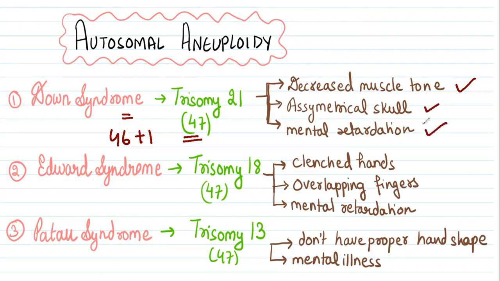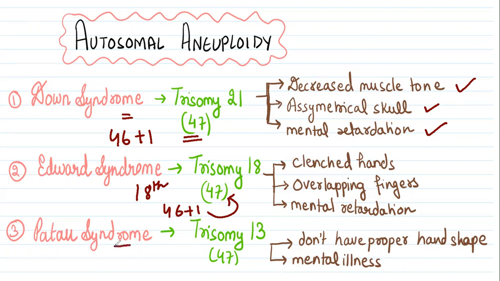Edward syndrome: basically on the 18th chromosome, one chromosome is added. It will lead to a 46 plus 1 state, so the total is 47 chromosomes. The symptoms are clenched hand, overlapping fingers, mental retardation.